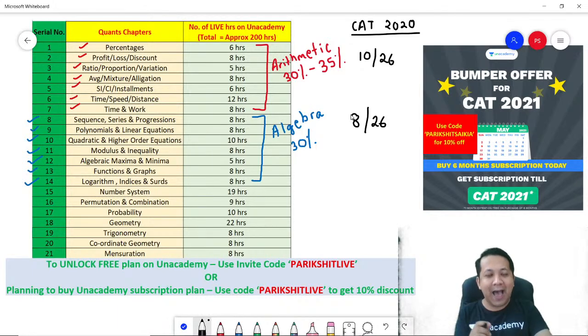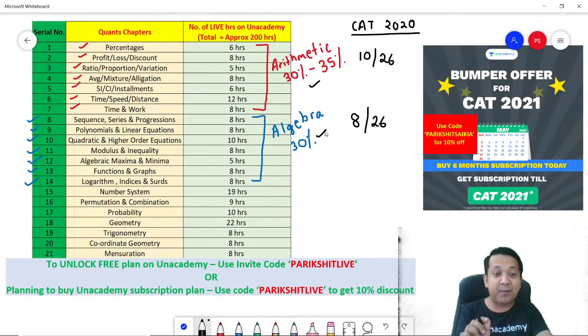So remember, out of the total Quants questions in your exam, if you are able to solve 50% of the questions, you will clear the cutoffs. And look at this, arithmetic plus algebra will be around 65% of your total. So if you prepare these two blocks well, you might be able to clear the cutoffs.